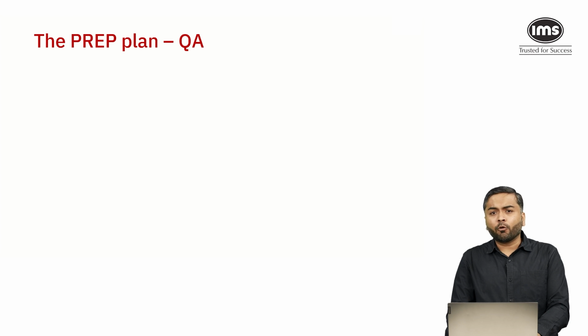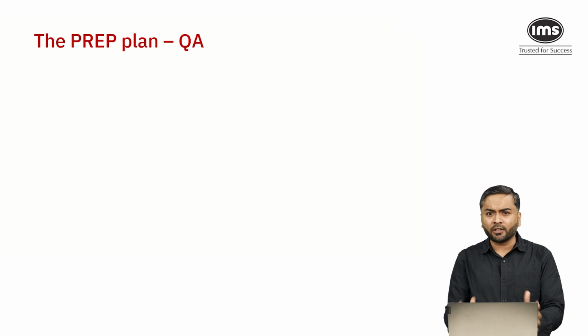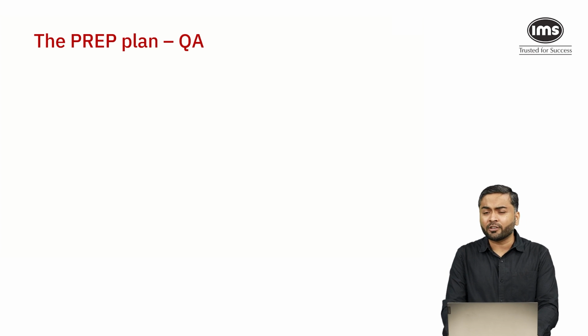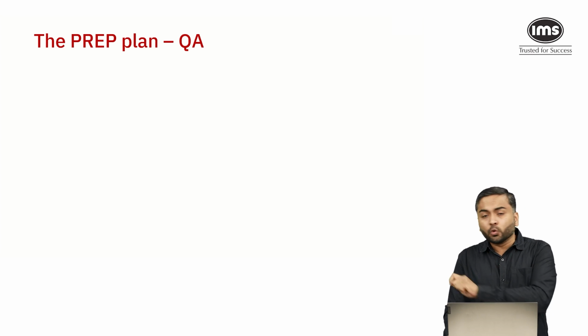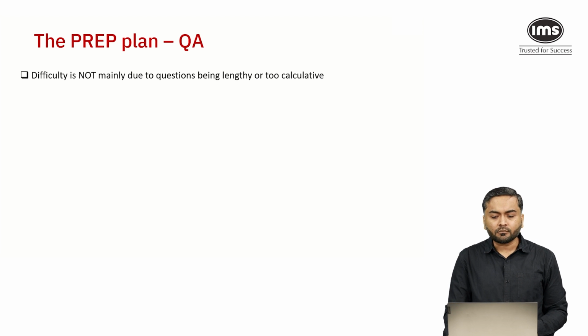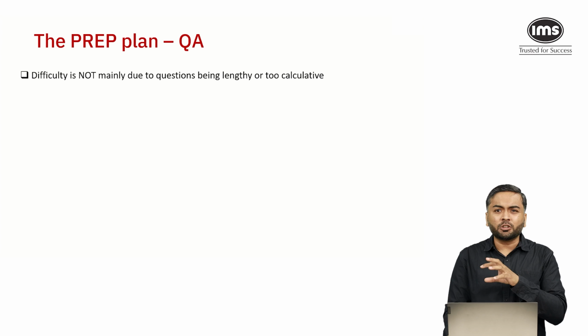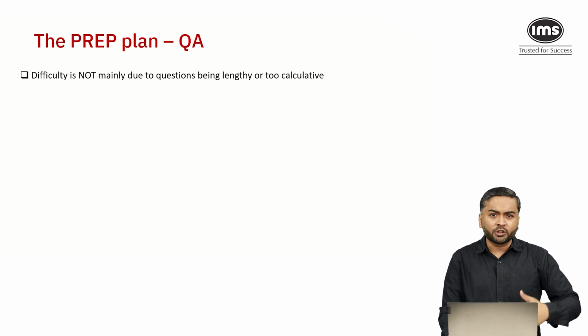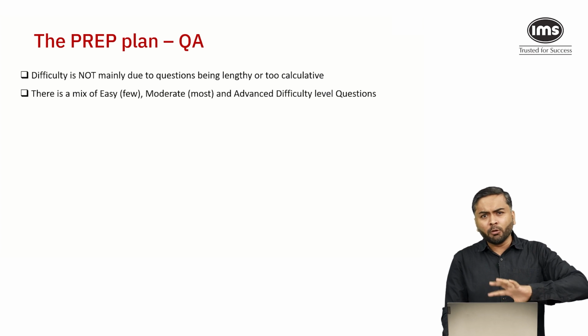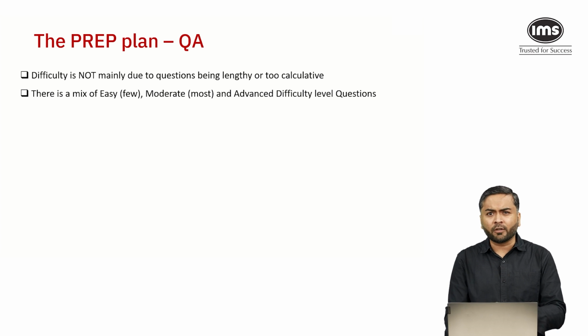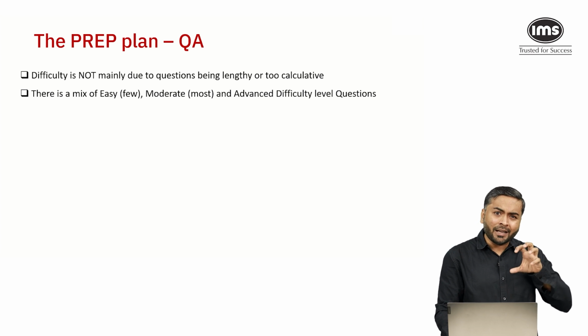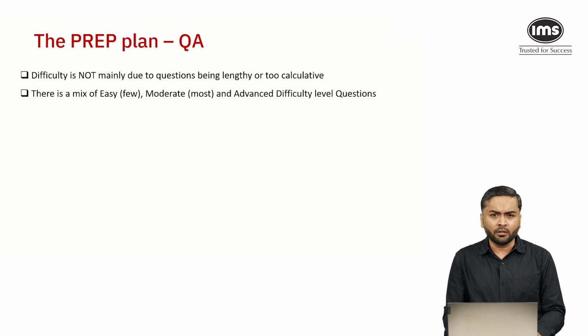Now, if we look at the prep plan for the quantitative aptitude section, it's a combined prep plan, whether it is short answer or MCQ, because there is not much of a difference in question type in either section. Generally, students find this paper difficult. Now, the paper is not difficult because it is too lengthy or has too much calculation or too much to write. It has a good mix of easy questions, a lot of moderate questions, and a few speed-breaker difficult advanced concept questions. But if a student has a sound understanding of concepts, the student should be able to sail through the quant section, basically.